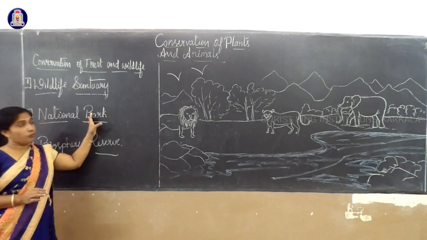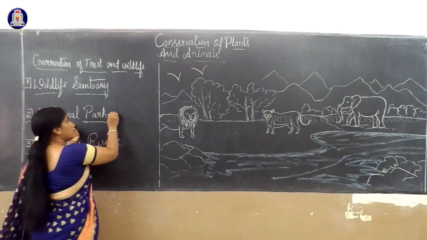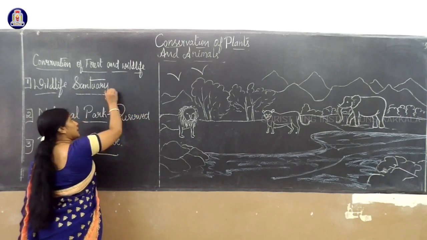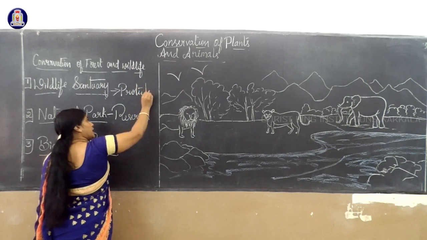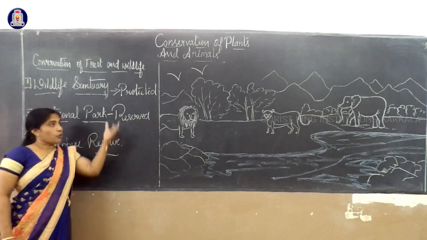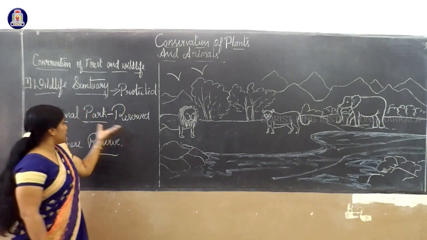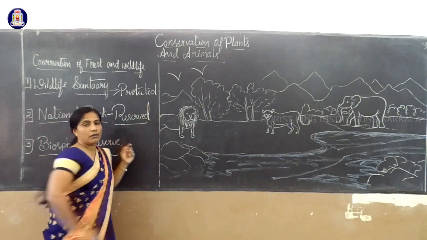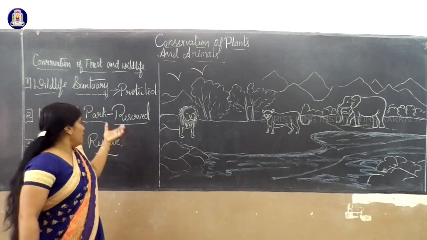National park. What is the difference between these two? A national park is a reserved area. Here the term is protected area, a protected place, protecting animals in their natural habitat. But a national park is reserved for wildlife, for plants and for animals.